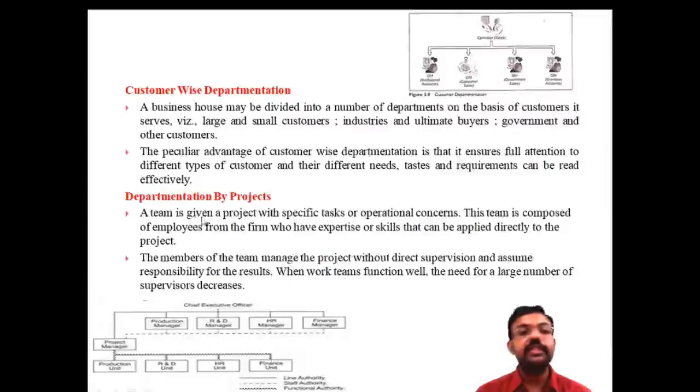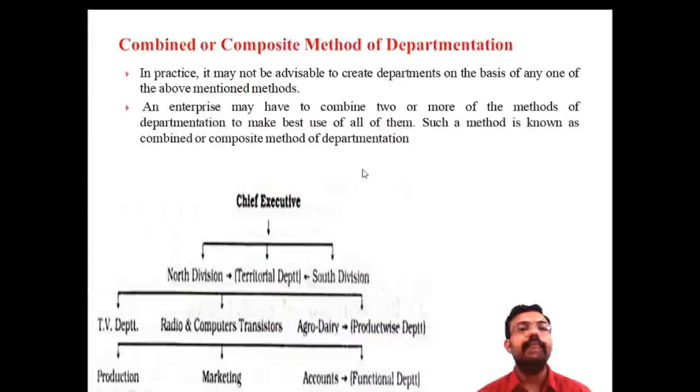And there is departmentation done by the project team. That means a team is given a project with a specific task or operation concerned. This category is known as departmentation by project. And finally there is the combined and composite method, that means the combination of two or more methods, known as the combined and composite method of departmentation.